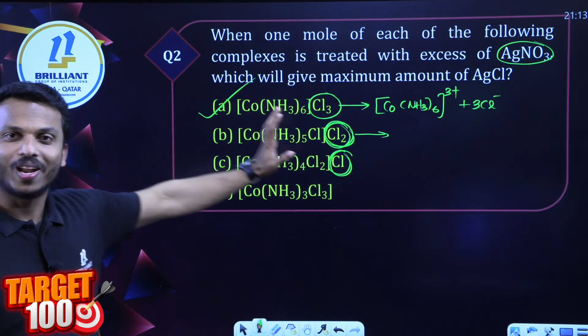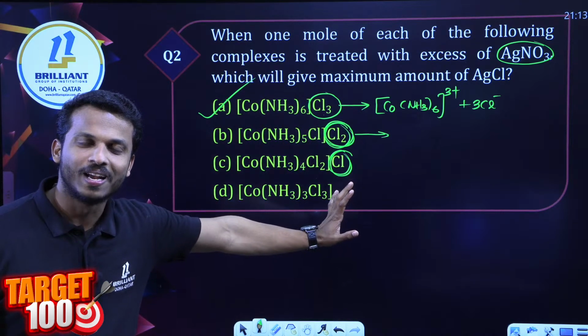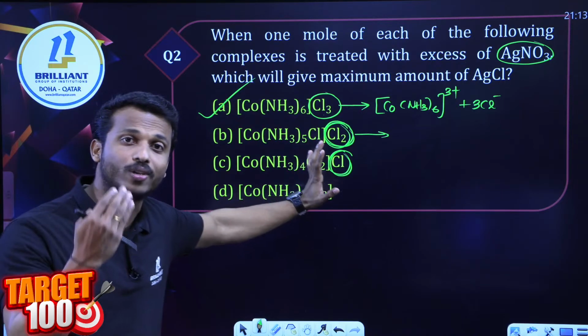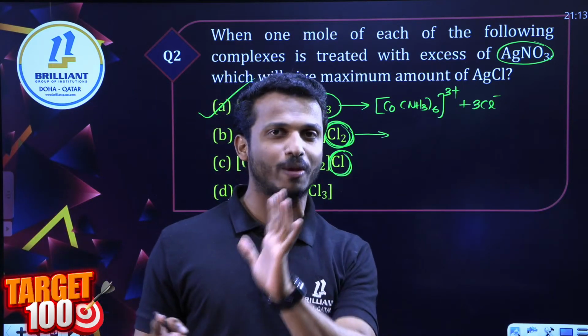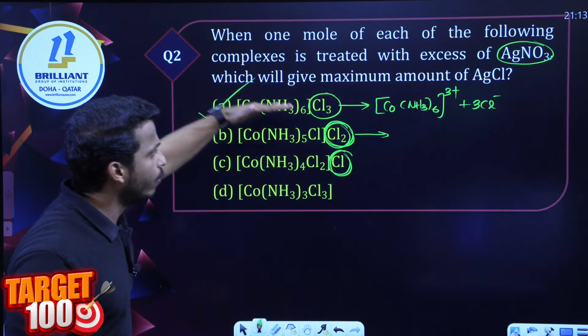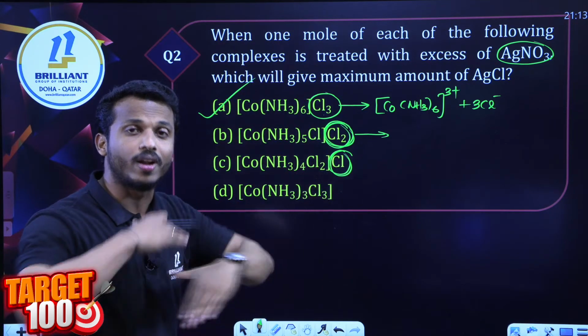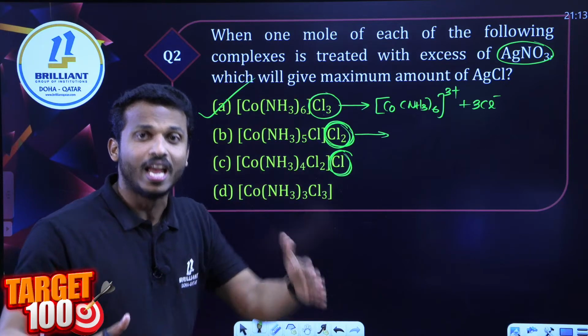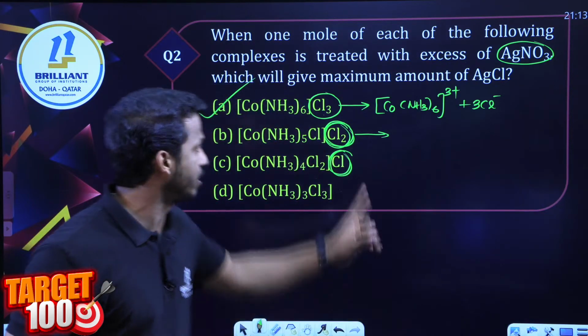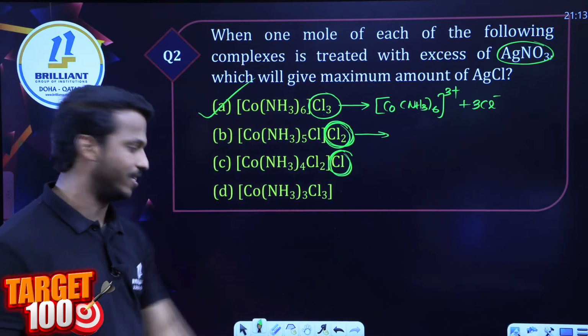So dear all, this is the way we have to answer this question. How to write the number of ions is very important. Whatever the number of chlorine outside, every chlorine can undergo reaction with the AgNO3, and it will give you 3 AgCl. This is the maximum. Option A is the answer.